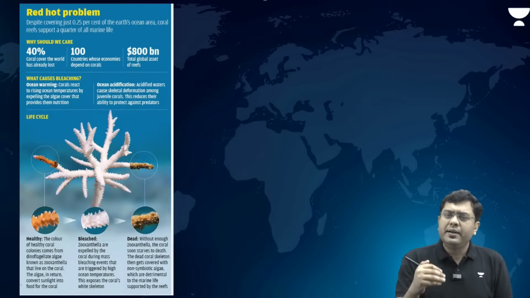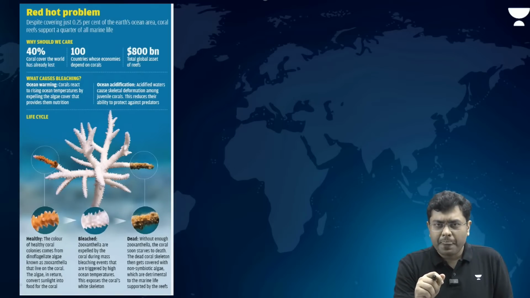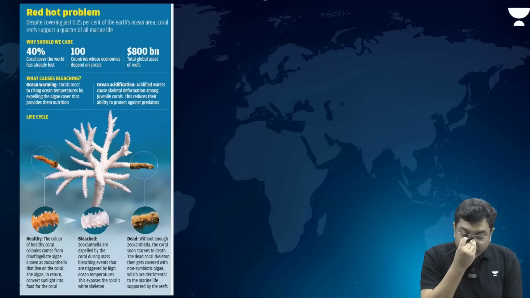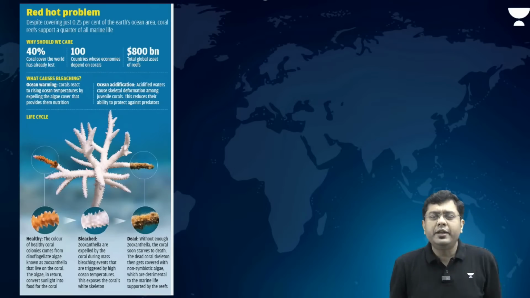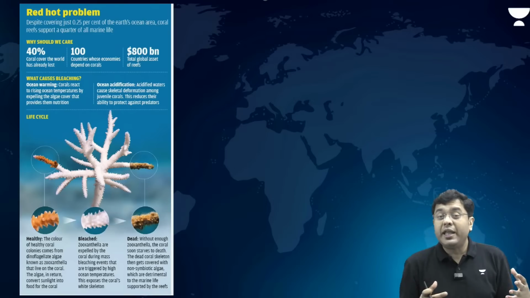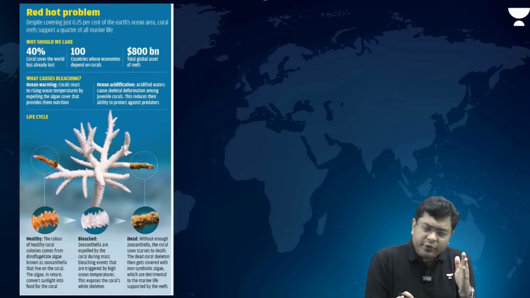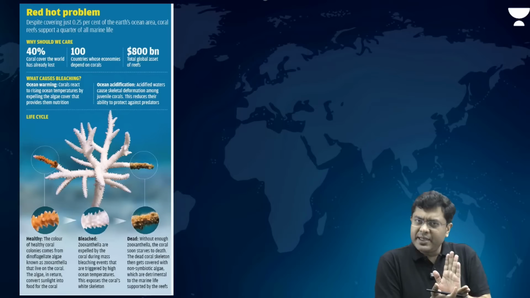Now you have to understand what this coral bleaching is, very briefly. When we talk about the corals, these are basically an individual polyp, which is an animal species, right? Contrary to the popular preconceived notion that the corals are plants, they are actually animals. Now these corals have tentacles to gather food which is floating in the ocean. But they are not able to have that much food accumulated, because these corals are sedentary. They are not mobile. It is not as if they can move through the ocean. So they are still in one place.